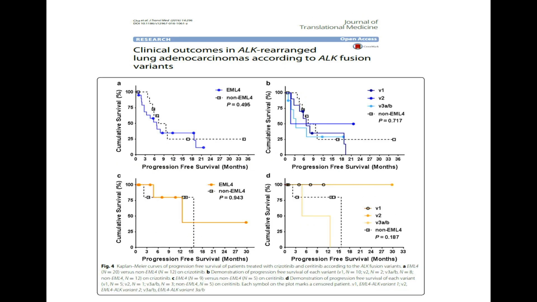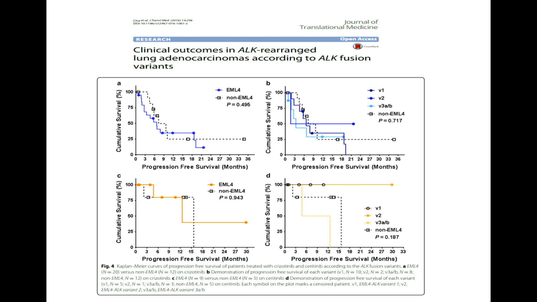The first graphs were with respect to crizotinib treatment, and the lower ones were with respect to ceritinib. With crizotinib, the curves are almost overlapping on both the left and right sides. With ceritinib, the left side curves are overlapping. On the right side, the yellow one is variant 2, which is only one patient who got a CR with ceritinib. It is difficult to interpret that all variants are doing wonders with ceritinib, as it's a single patient and hard to draw conclusions.